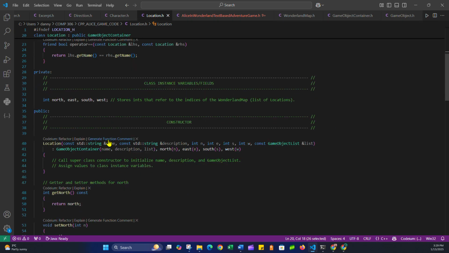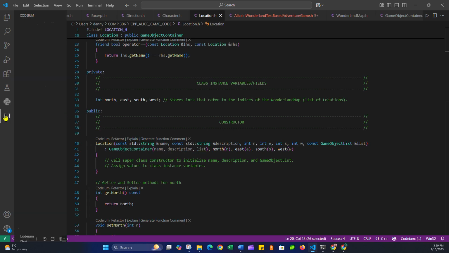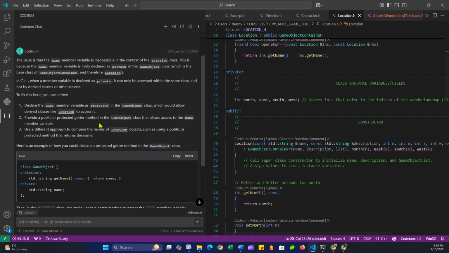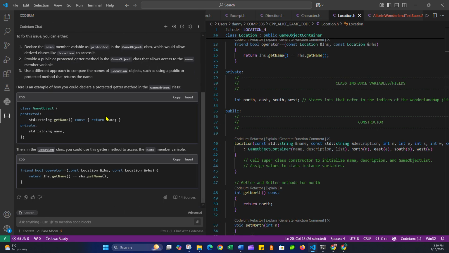Lots of different ways we could use that getter and setter. What were some of the other things it recommended we could have done? Yeah, we could have made the getter and setter methods private. Lots of different ways you could do it. So again, protected, you can make your get name function in the game object, the base class. Protected, we made it public, so that's fine.